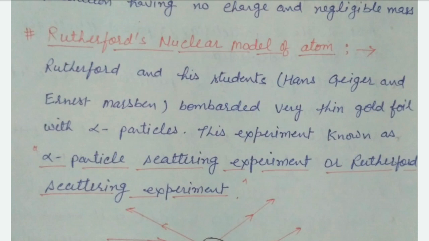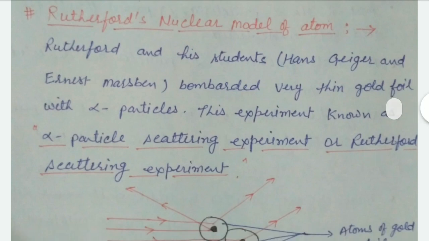Rutherford and his students bombarded a very thin gold foil with alpha particles. Alpha particles, we have already learned, are positively charged particles having mass like helium. This experiment is known as the alpha particle scattering experiment or Rutherford scattering experiment.